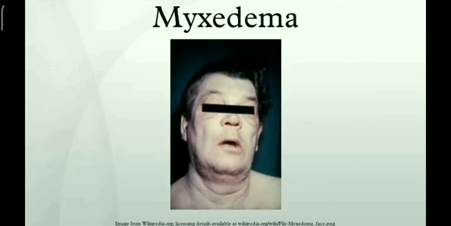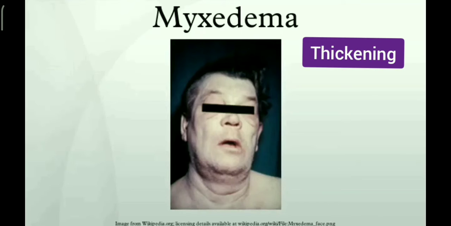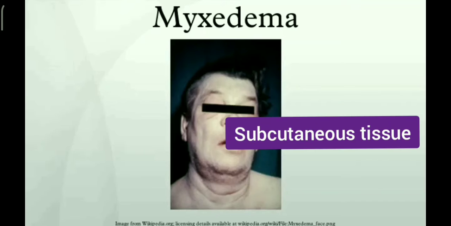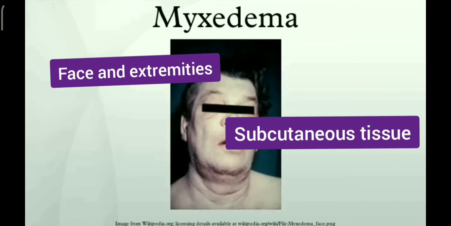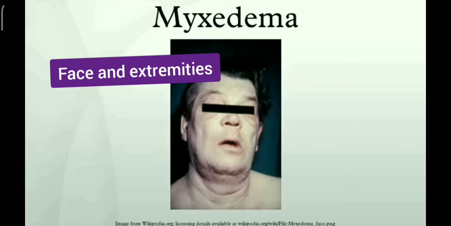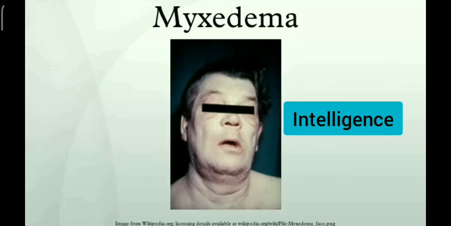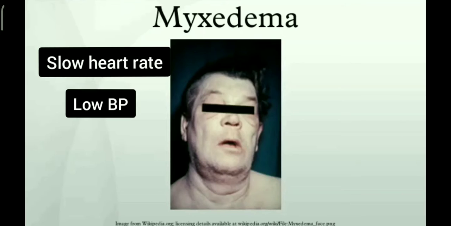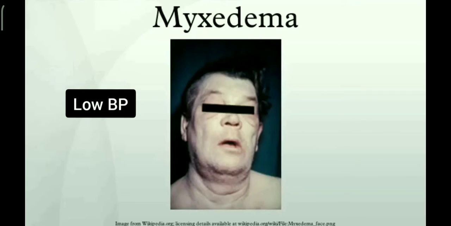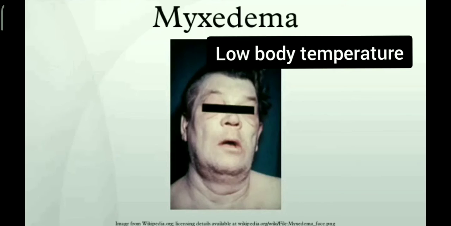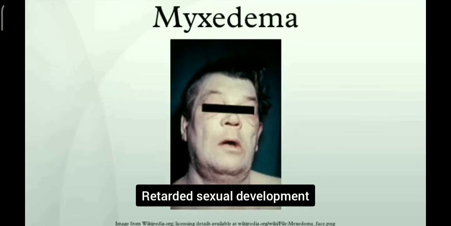Myxedema. It is the deficiency of thyroid hormone in adults. It is characterized by peculiar thickening and puffiness of skin and subcutaneous tissue, particularly of the face and extremities. The patient lacks alertness and intelligence. The patient suffers from slow heart rate, low blood pressure, always feeling cold, low body temperature, and retarded sexual development.